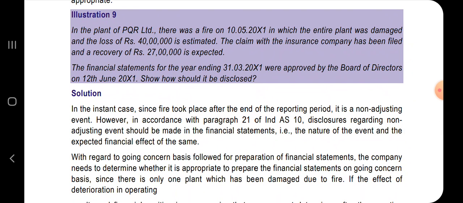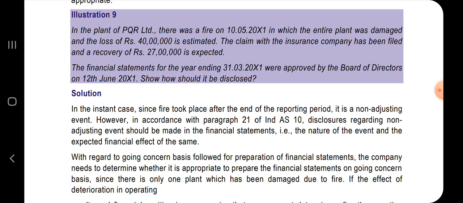Let's continue with illustration number 9. In the plant of PQR Limited, there was a fire on 10th of May, in which the entire plant was damaged and a loss of 40 lakhs is estimated. The claim with the insurance company has been filed and a recovery of 27 lakhs is expected. Out of 40, 27 lakhs is expected. The financial statements for the year ended 31st of March were approved by the Board of Directors on 12th June.